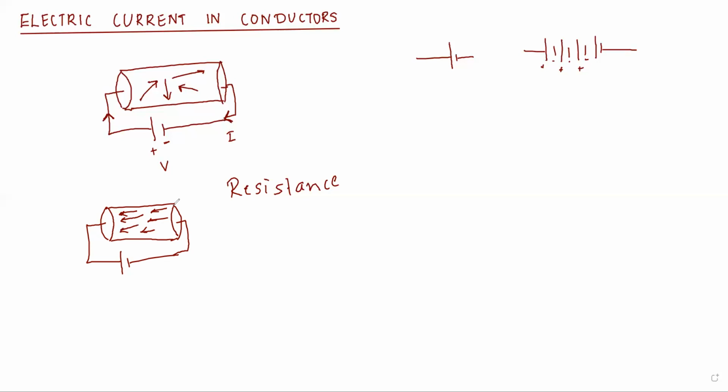Now we can say that every conductor has two properties. Okay, by this I can say every conductor has two properties. One is resistance of the conductor, and the second one is the conductance of the conductor. I will write it. Conductance. Okay, so what is resistance? Resistance opposes the movement, whereas conductance allows the movement. Okay, it allows the movement.